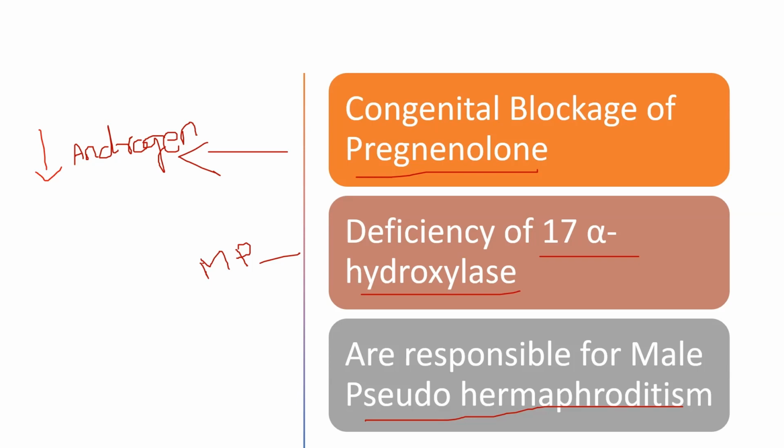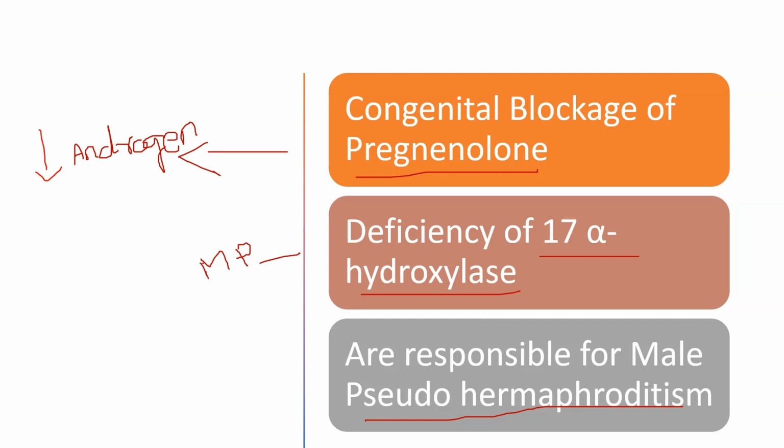The congenital deficiency of another enzyme, 17-alpha hydroxylase, is also responsible for male pseudohermaphroditism. So the first is 5-alpha reductase deficiency, the second is blockage of pregnenolone formation, and the third is 17-alpha hydroxylase enzyme deficiency.